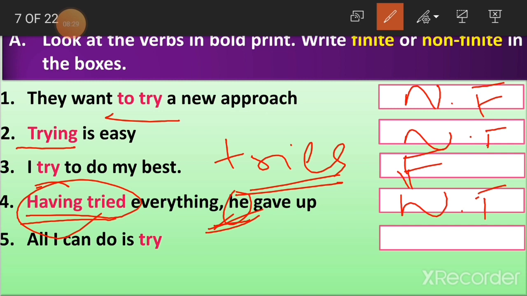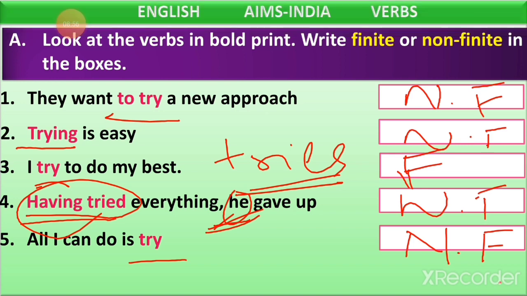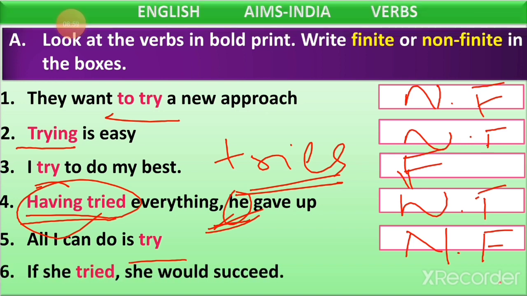Okay. And the last one here is: all I can do is try. All we can do is try. All she can do is try. So there is no change. Even though we are changing the person here, there is no change in the verb. Again, this becomes our non-finite verb. Clear? Yes.